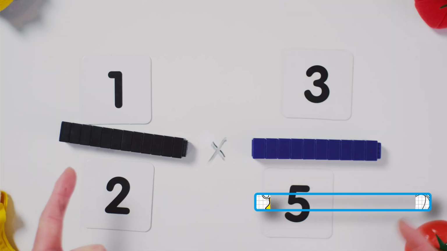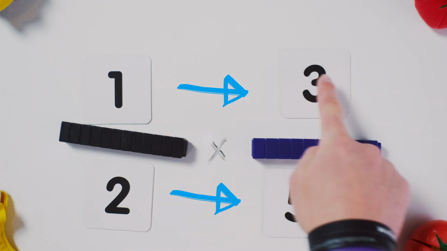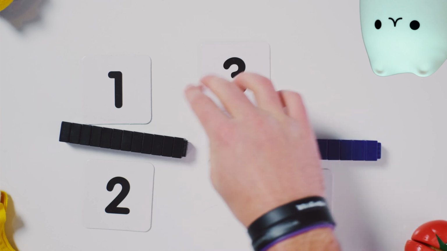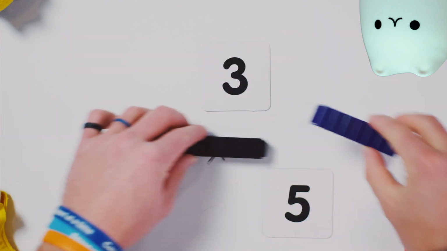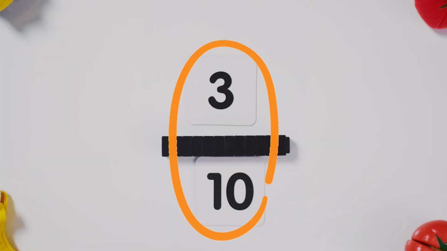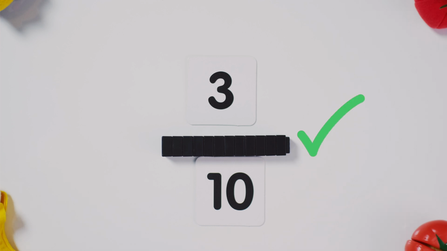Let's multiply 1/2 by 3/5. Remember, you multiply the numerators together, you go straight across, and you multiply the denominators to get 1 by 3. That's just going to give you 3, and 2 by 5. That's just going to give you a big whopping 10. So, you're going to have 3/10 when you multiply 1/2 and 3/5.